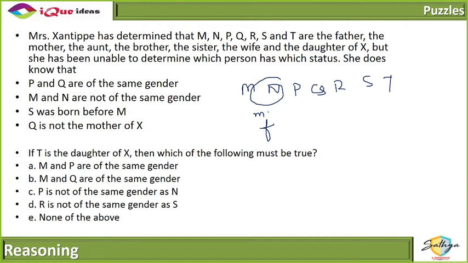Okay. Now, in the previous question by logic, we saw that P and Q cannot be males, P and Q have to be females. ये भी सेट हो गया. Okay, and in this question it is given that T is the daughter, which means T is also a female. So out of 2 males we have established 1 male, and out of 5 females we have established 4 of them.